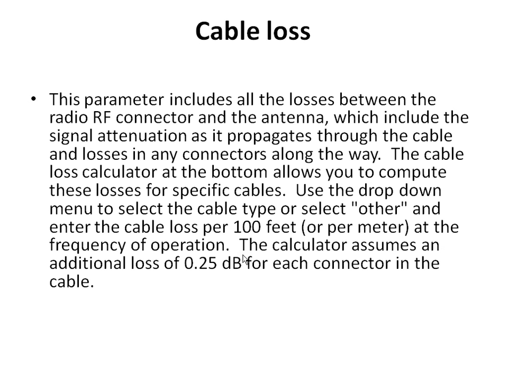Now next is cable loss. This parameter includes the losses between the RF connector and the antenna, which include the signal attenuation as it propagates through the cable. The cable loss calculator allows you to compute these losses for specific cables. We use the up and down method to select which type of cable is to be used. Usually 100 feet at the frequency of operation is used. The calculator adds an additional loss of 0.25 dB for each connector in the cable.